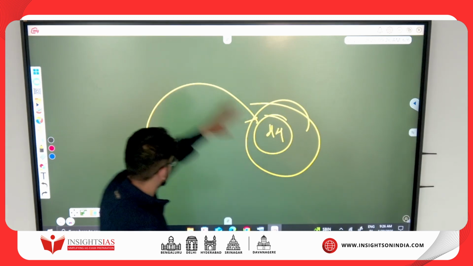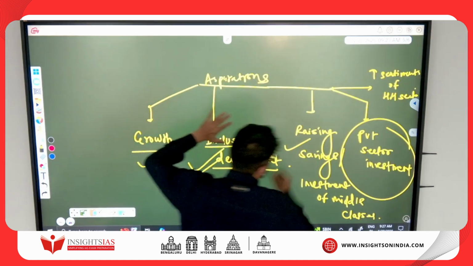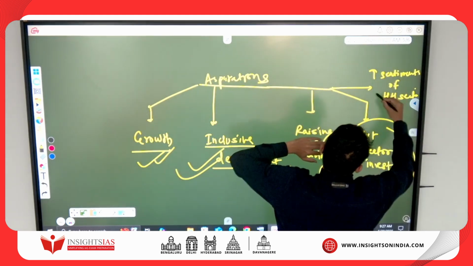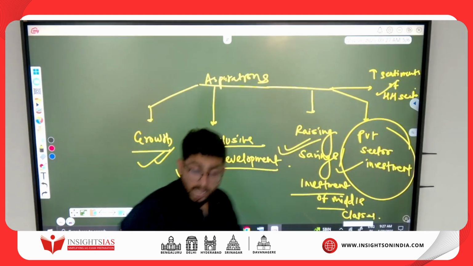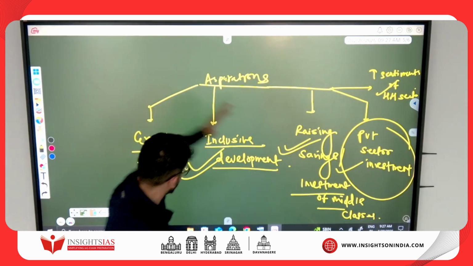Clear? So I think we just discussed this: growth, inclusive development, raising savings, investment of the middle class, private sector investments, and increasing sentiments of the household sector. Hope you got it, students. Okay, just note it down.